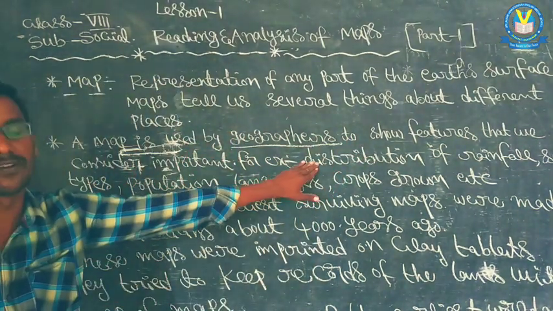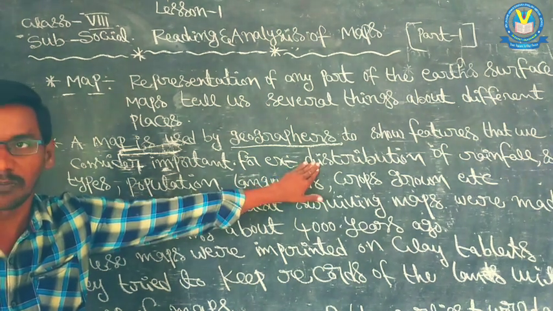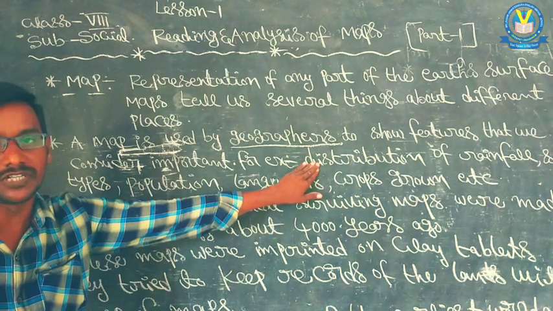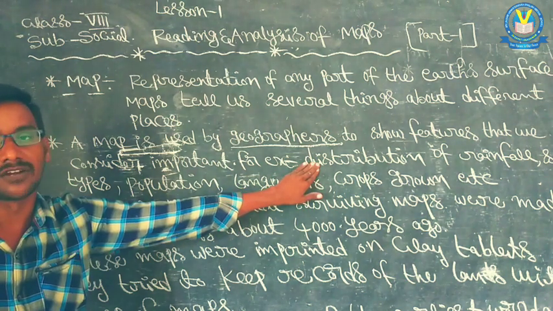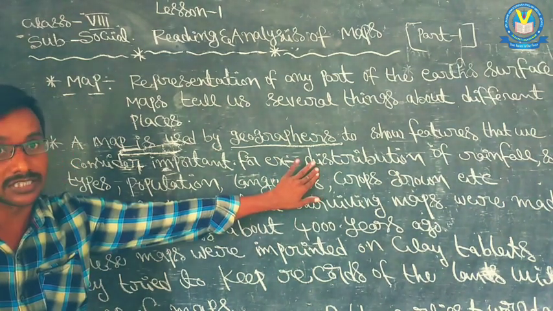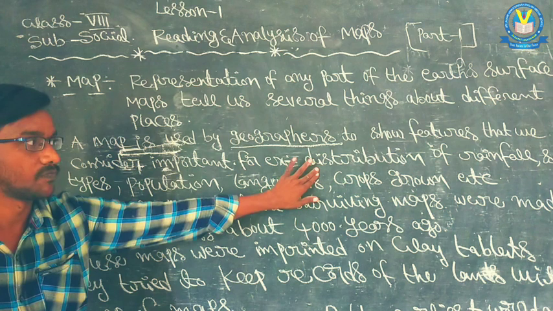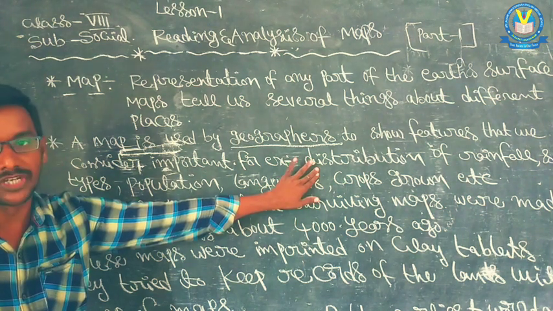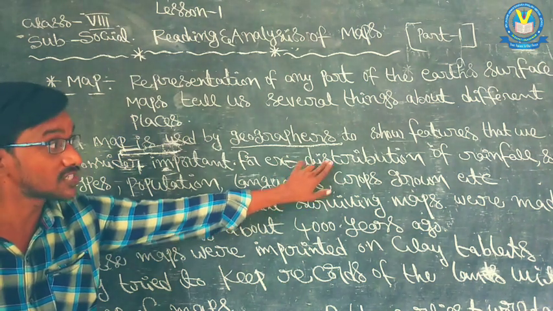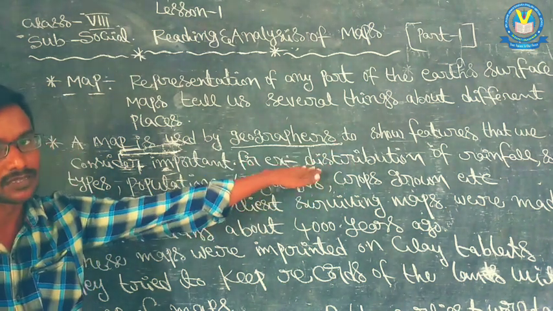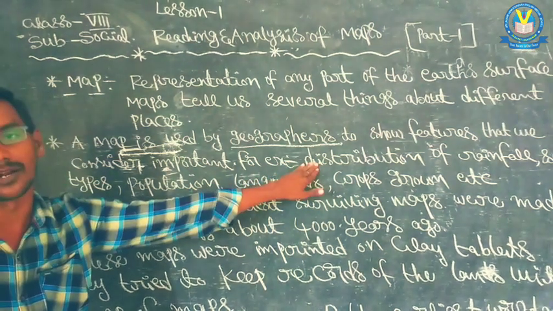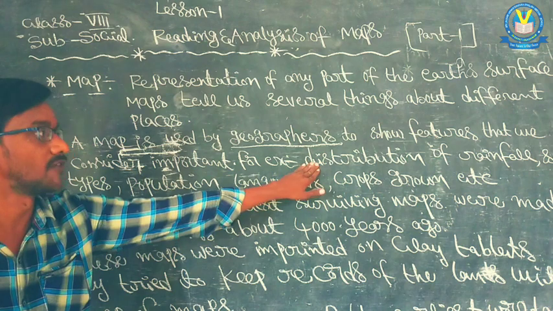For example, distribution of rainfall. Distribution of rainfall means which area receives the lowest rainfall, which area receives the highest rainfall. For example, desert areas receive little rainfall. Next, Cherrapunji receives heavy rainfall. That is called distribution of rainfall, which means rainfall variation. So all places do not receive the same rainfall.